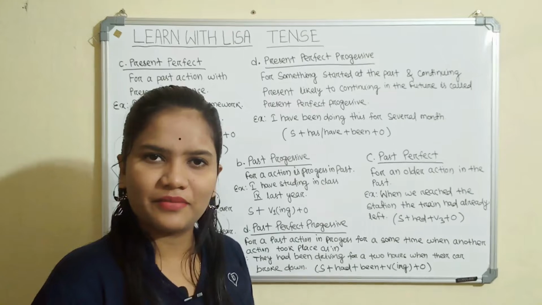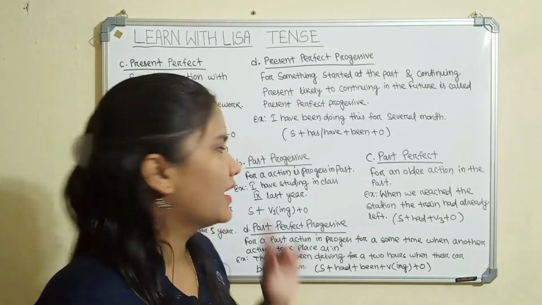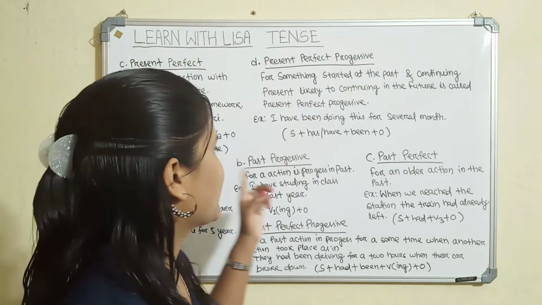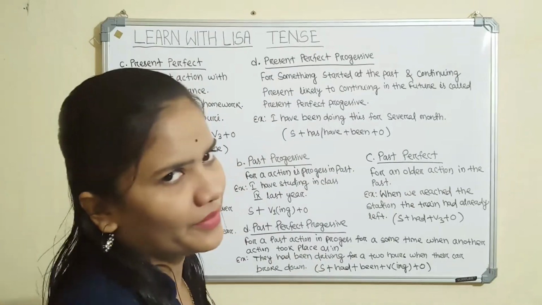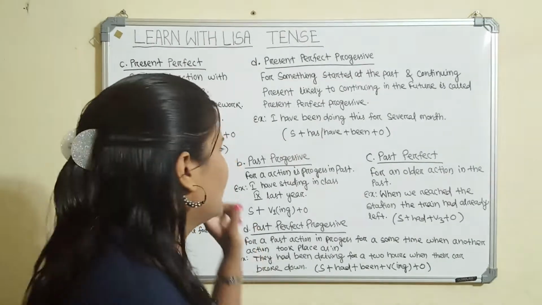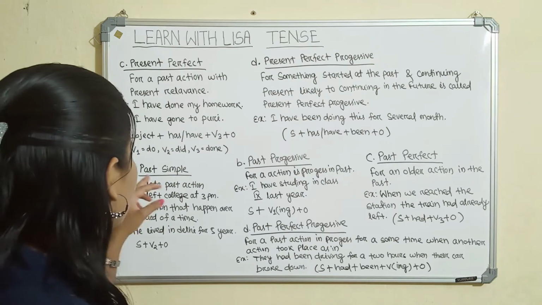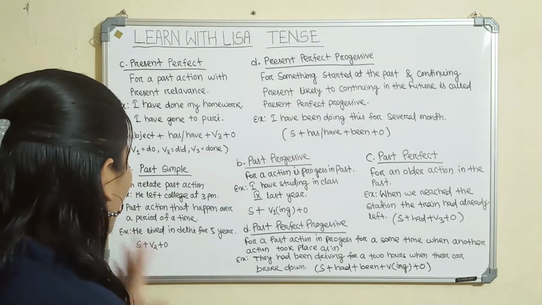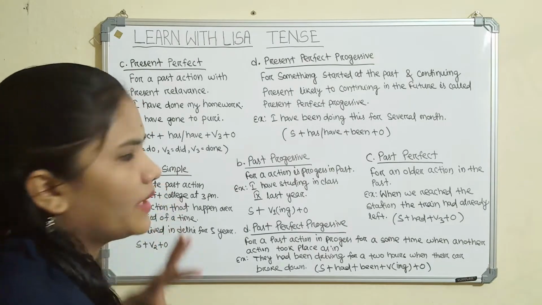Then we will discuss the past tense. Past tense also has four forms, like the present tense: past simple, past progressive, past perfect, and past perfect progressive. First we will discuss past simple. Past simple is the past form of the past tense. It relates to a past action, also a past action that happened over a time period. That is called past simple.